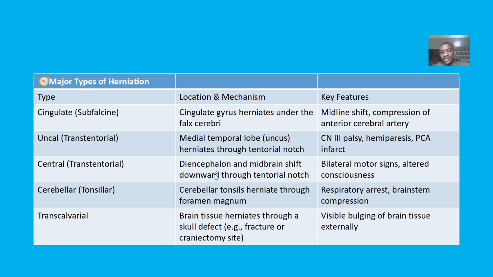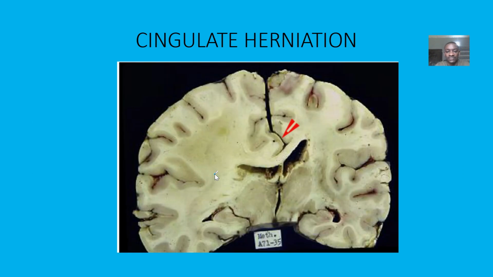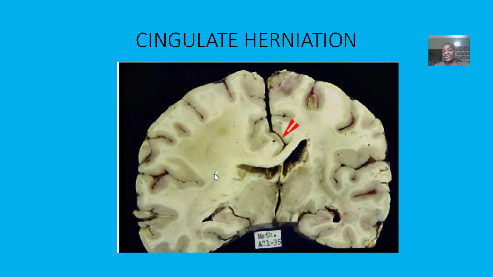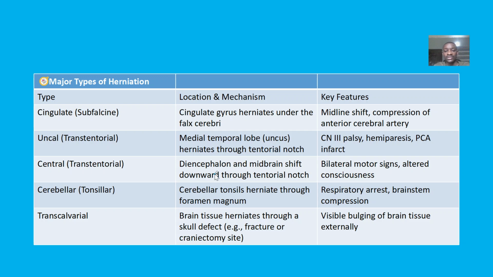So let's describe them. Cingulate herniation: the cingulate gyrus herniates under the falx cerebri. Key features are midline shift and compression of the anterior cerebral artery.